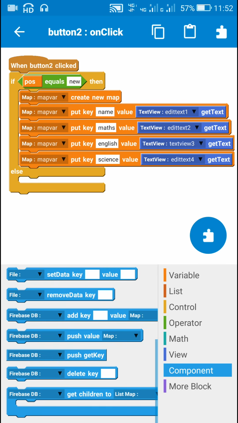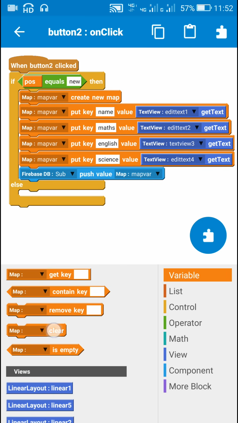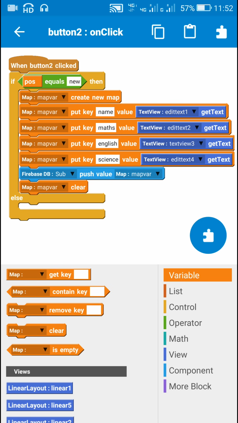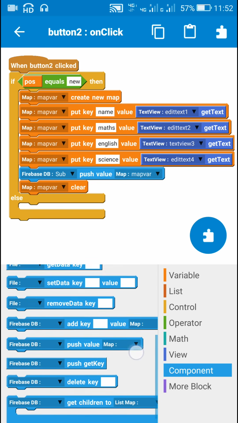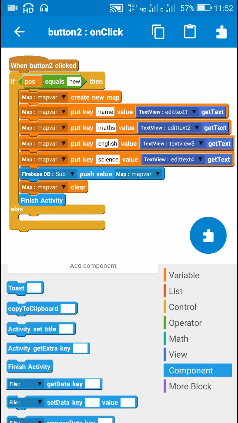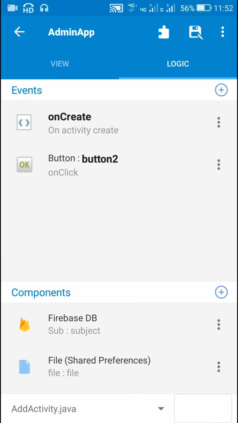After this, I will push this value to Firebase database by using Firebase push value map variable, and then I will clear this map variable. Once it is pushed to the database, I will finish this activity. So after this, I will use finish activity. So once the data is added, this activity will be finished and user will move back to main activity.